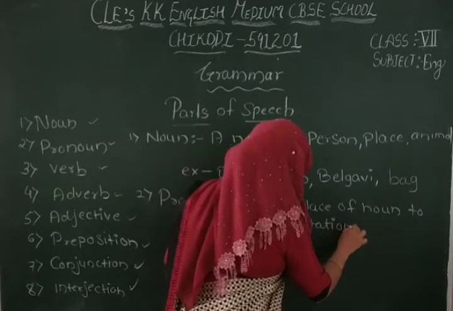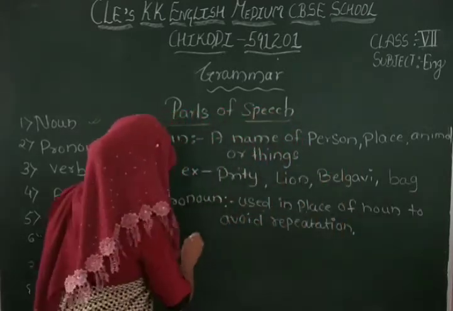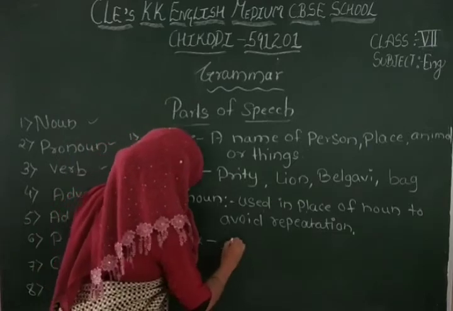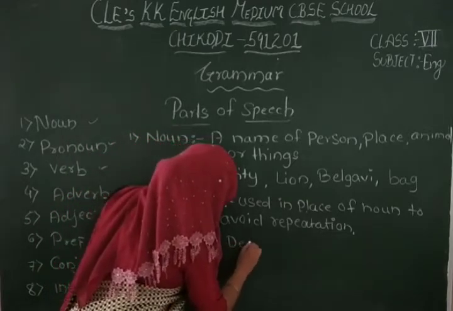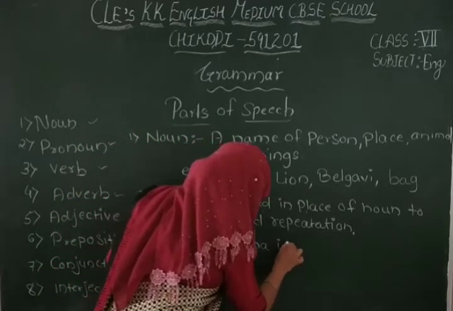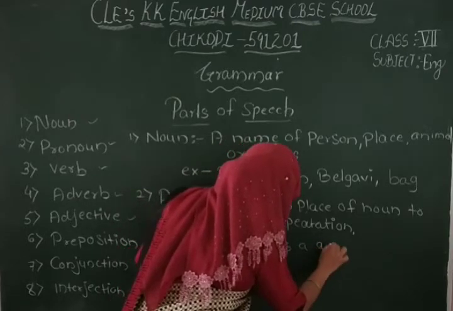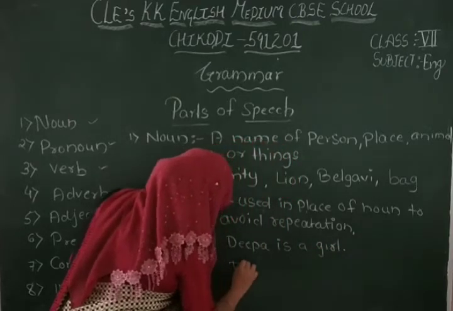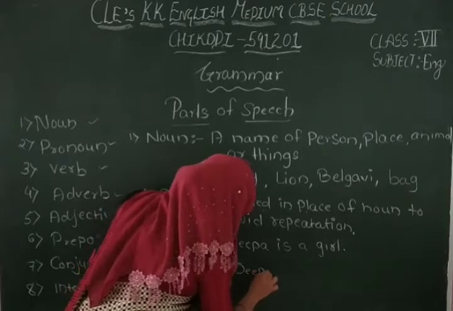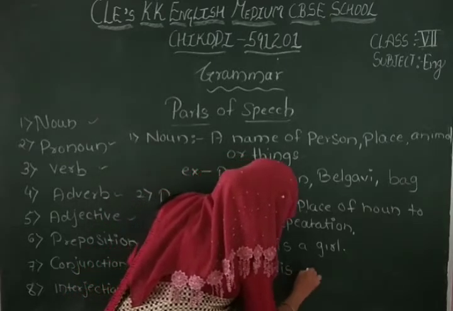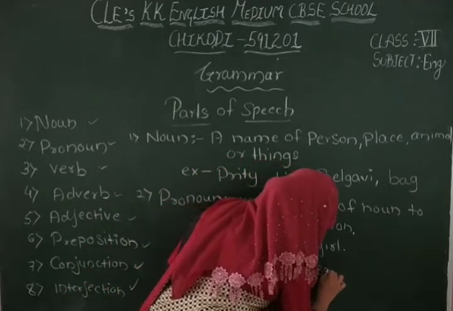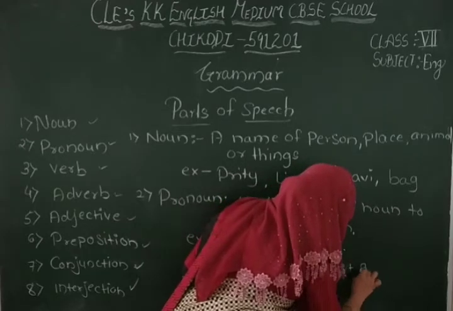So see, suppose I want to tell you that, see, Deepa is a girl. Again, Deepa is a smart girl.